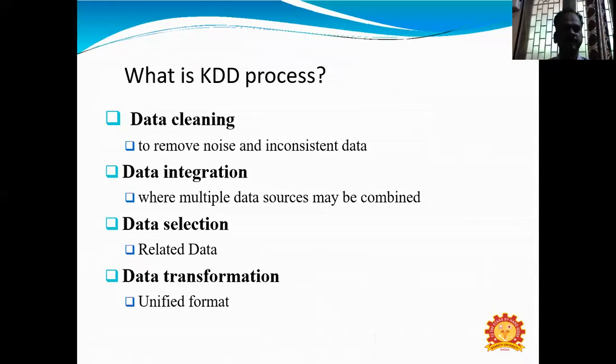What is the KDD process? It has used various methods to get useful data from databases or large data sets: data cleaning, data integration, data selection, data transformation.